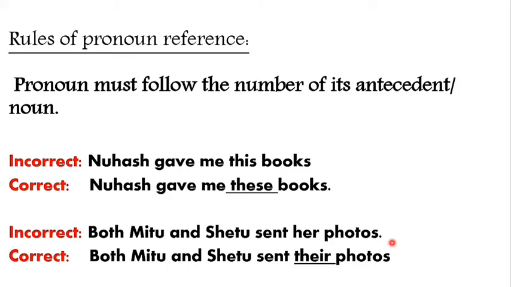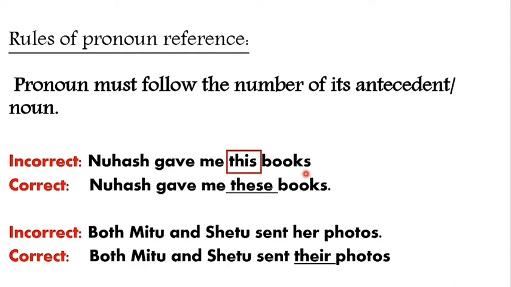Rules of pronoun references. Keep in your mind, my dear students, that a pronoun must follow the number of its antecedent or noun. For example, Nohash gave me this books. Here the pronoun this has been used for the noun books, but books is a word which tells us that there is more than one book. That is why the pronoun this is a wrong use of pronoun. Rather, the correct answer should be Nohash gave me these books.